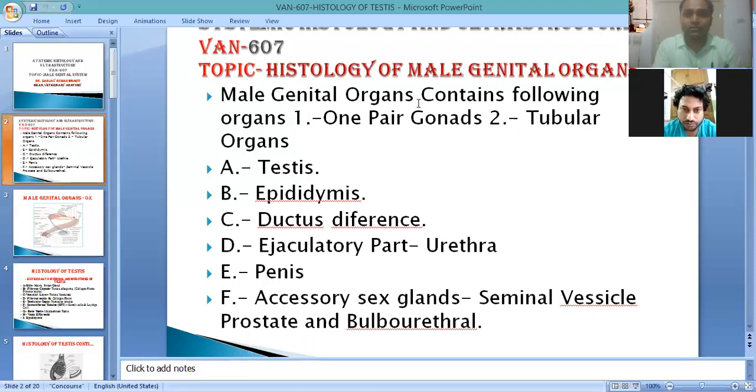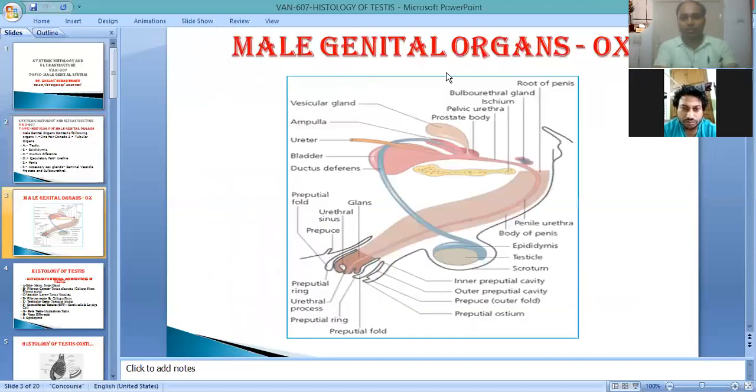So the male genital system contains one gonad, which is the testis, and tubular organs, that is the epididymis, ductus deferens, and ejaculatory part of urethra, penis, and accessory sex glands, that is seminal vesicles, prostate, and bulbourethral glands. So in this slide, you see the pictures of the male genital system, where it is located, and its gonads as well as the tubular part.